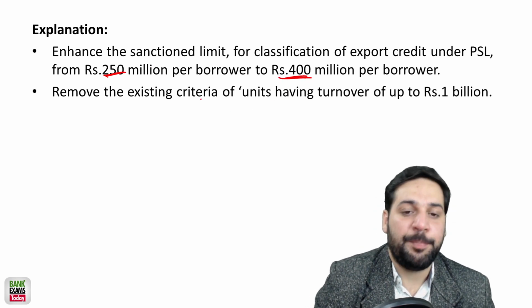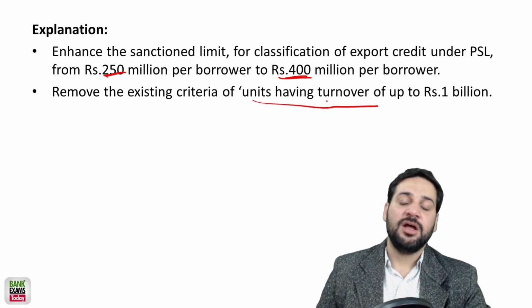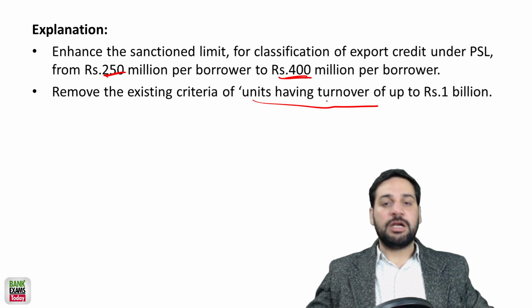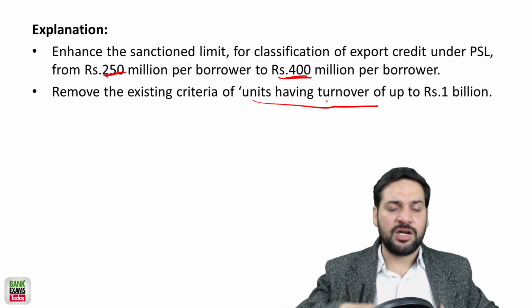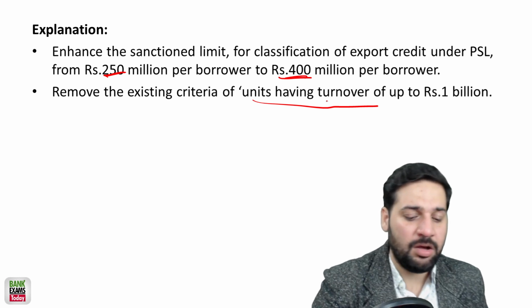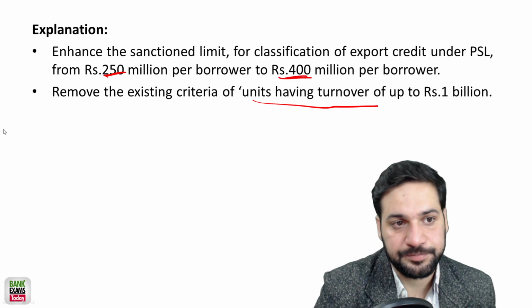And there is no upper limit on the unit's turnover. There used to be a rule that if the turnover of that unit is beyond 100 crore, you cannot give a priority sector loan to that particular export unit. But now that limit has been removed. So 40 crore is the correct answer.